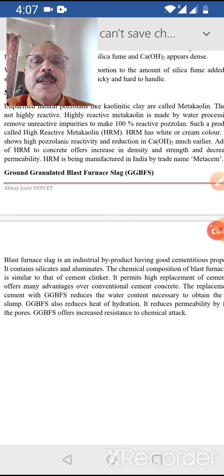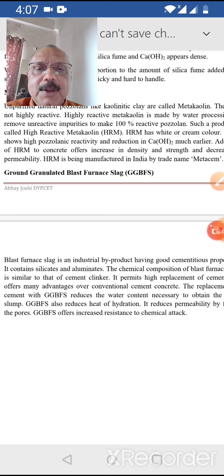And then we saw various types of mineral admixtures like fly ash, silica fume or microsilica, then metakaolin and ground granulated blast furnace slag, that is GGBFS. So that's all about the topic admixtures.